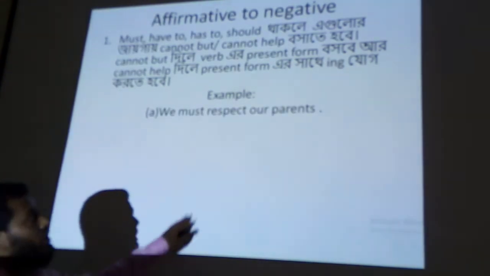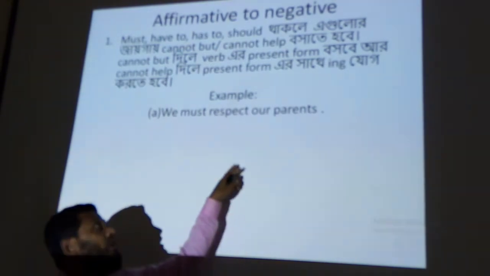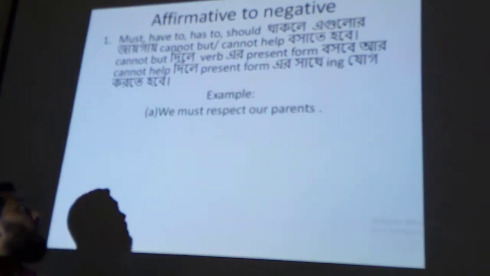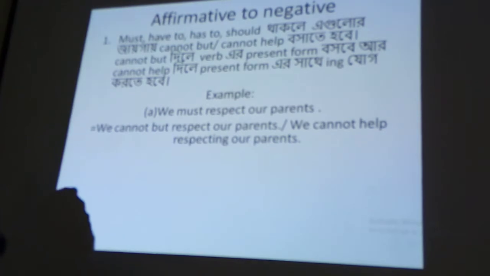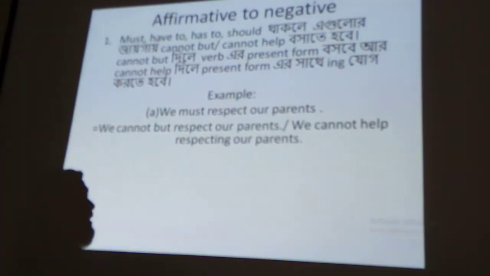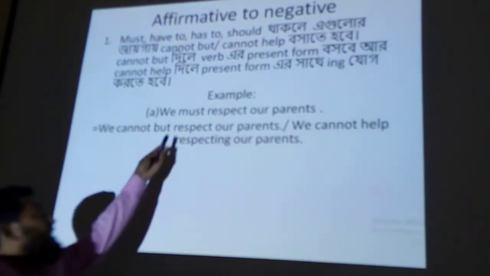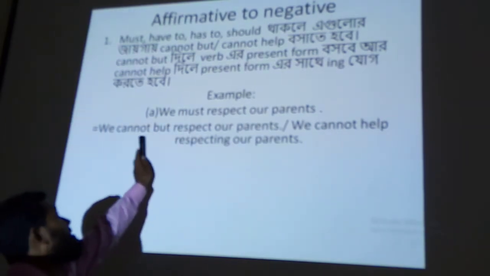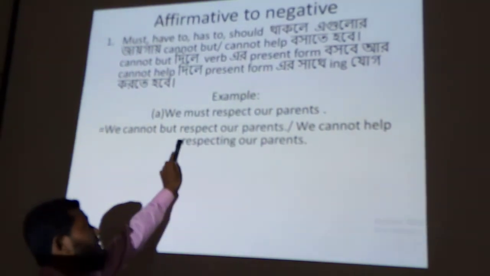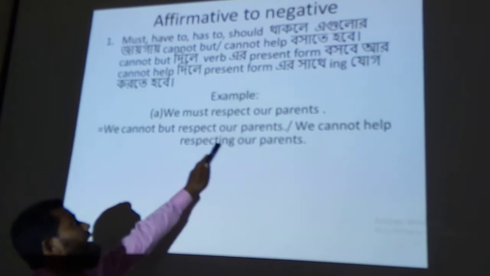Look, I have written an example. We must respect our parents. There is must. We cannot but respect our parents because there is must. Instead of must, we can write cannot but respect our parents.